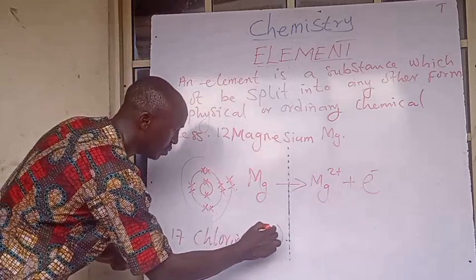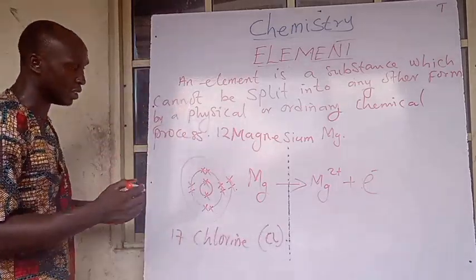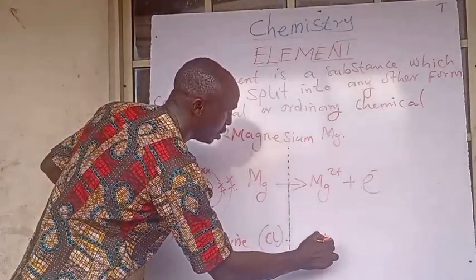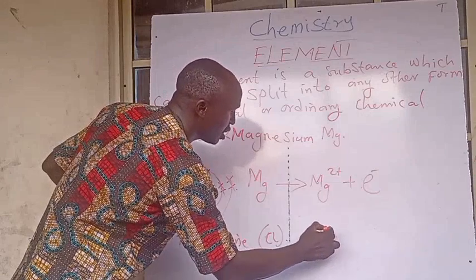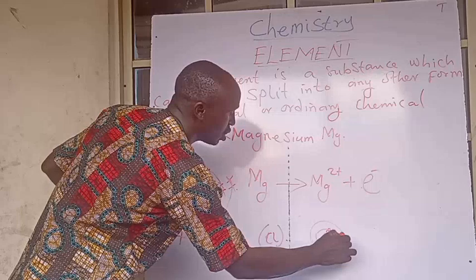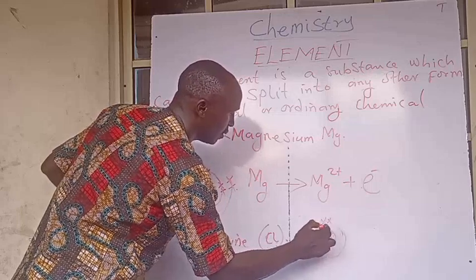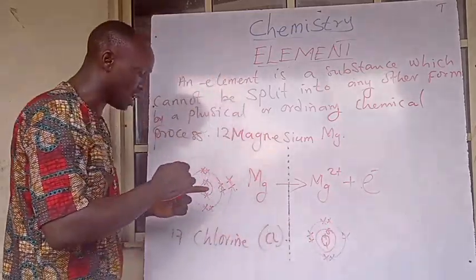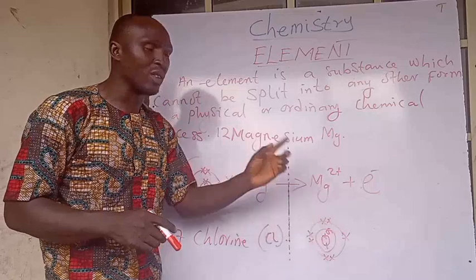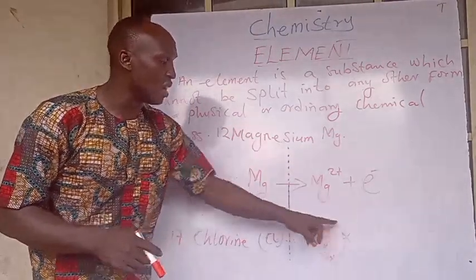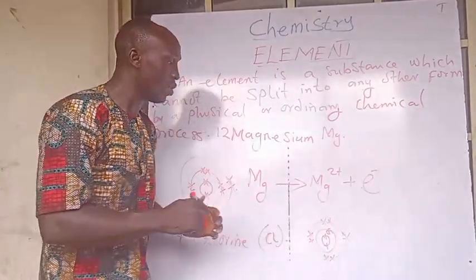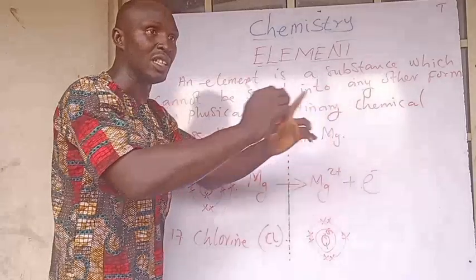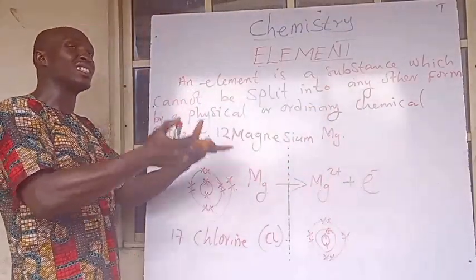So, now let's look at what happened in chlorine. The first shell is 2. Second shell is 8. Third shell is 7. That is to say, chlorine requires 1 more electron to complete its outermost shell. So what happens? It receives an electron to become ionized.